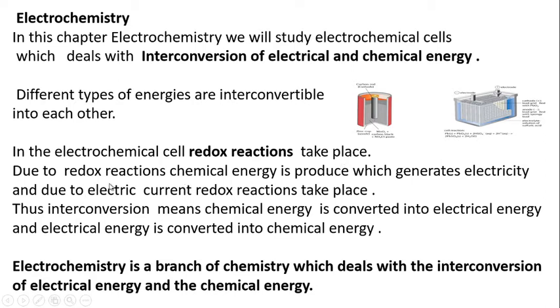Due to these redox reactions, chemical energy is produced in the electrochemical cell, and this chemical energy is converted into electrical energy and electricity is generated. So electric current is obtained from the electrochemical cells due to the redox reactions.